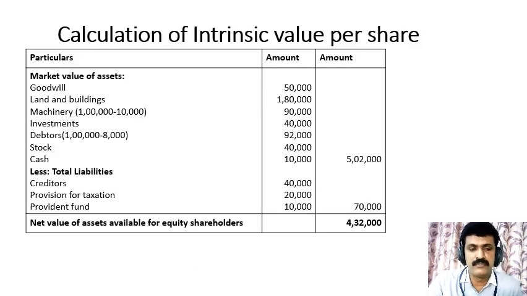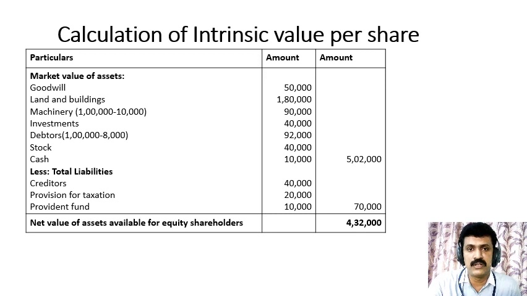In the first step, we have to calculate the net assets available for equity shareholders. For that, as already said, first we have to take the market value of assets, goodwill 50,000, land and building with appreciation 1,80,000, machinery after depreciation 90,000, investments at market value 40,000, debtors after deduction 92,000, stock and cash book values 40,000 and 10,000.